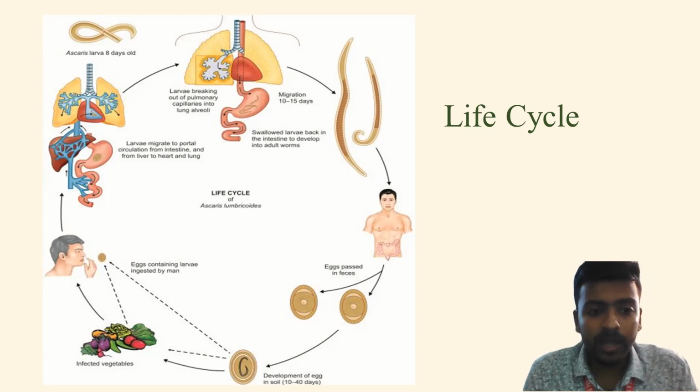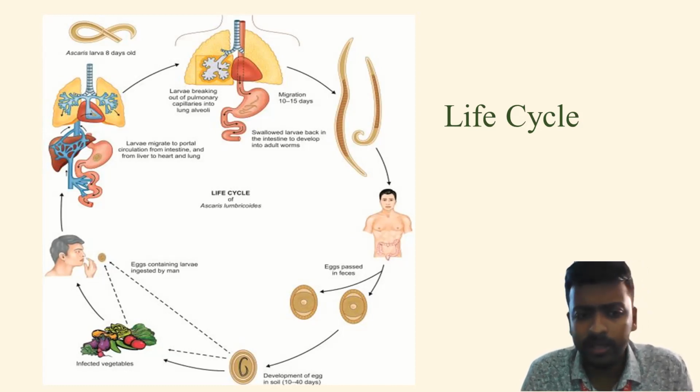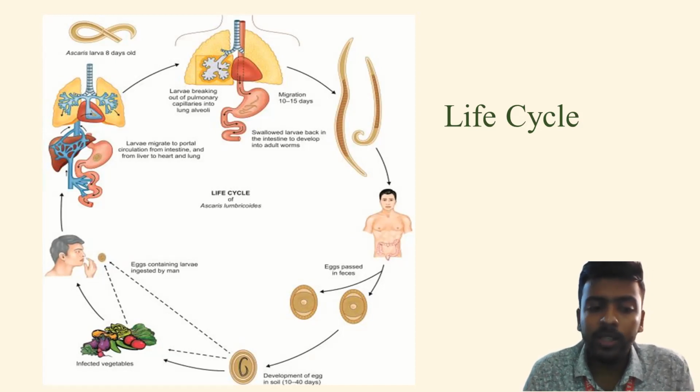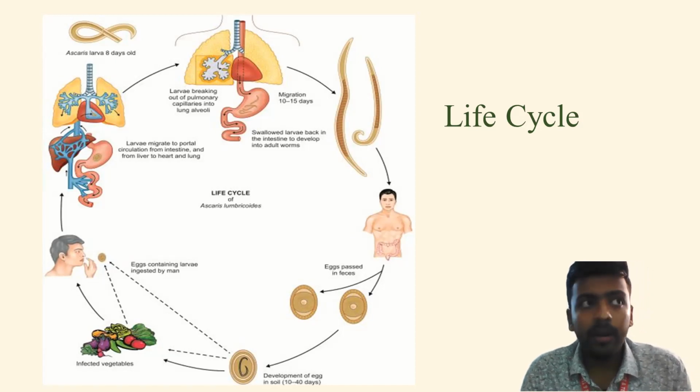And after that, what happens? They shed the outer shell, and the larva comes out of the egg. And these larvae, they are motile. And then they penetrate the mucous membrane, and with the help of the blood circulation, they move on to the liver. From the liver, they stay there for 3 to 4 days, and they go through another stage of molting. Now, from there, they go.